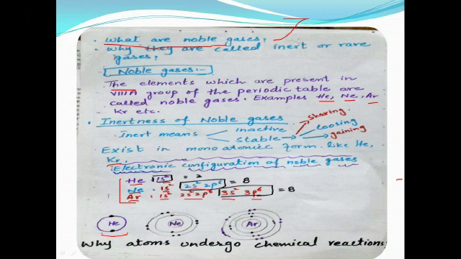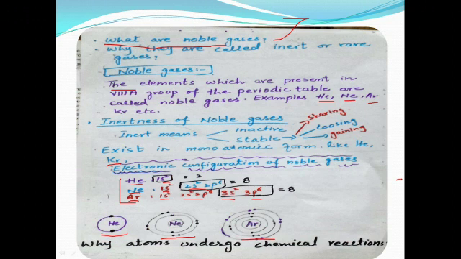You can see that it contains only one electronic shell and it contains 2 electrons in it. The second atom, neon, contains 2 electronic shells and has 8 electrons in its outermost shell. The third atom is known as argon, and it has 3 electronic shells and contains 8 electrons in the outermost shell.